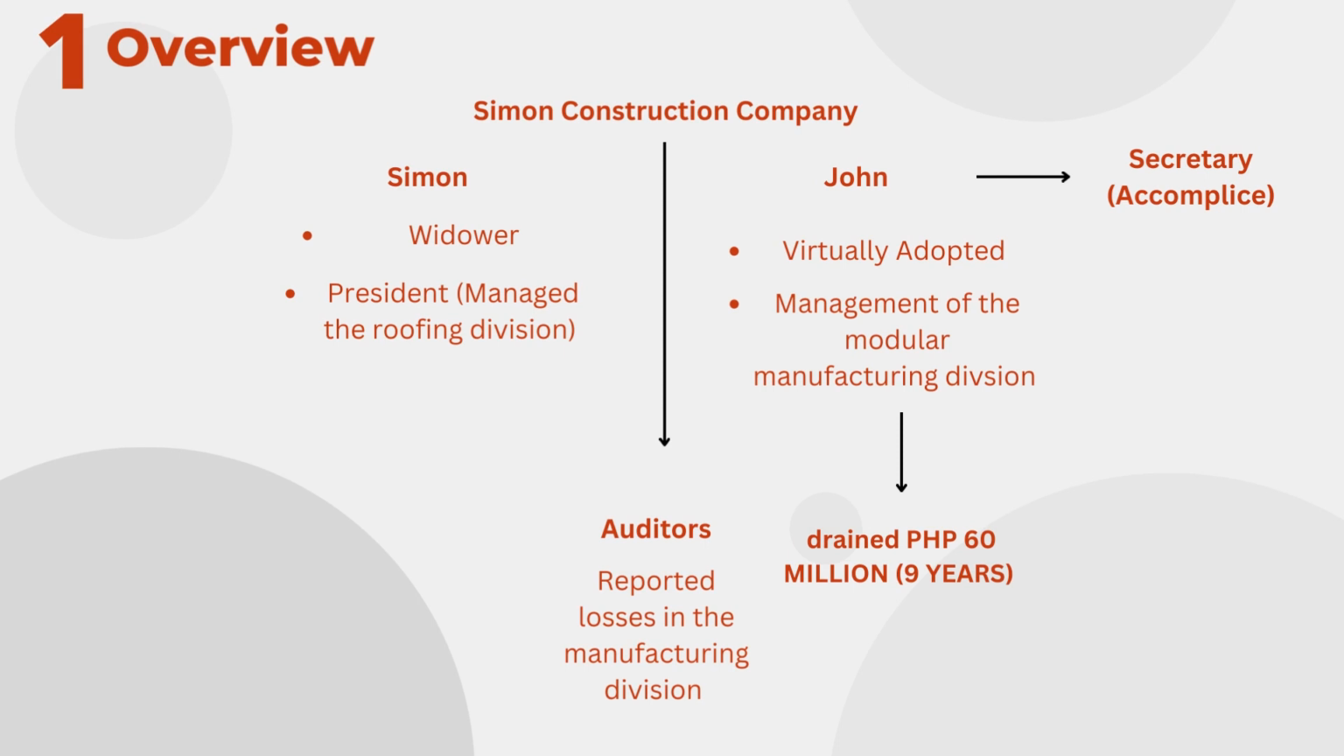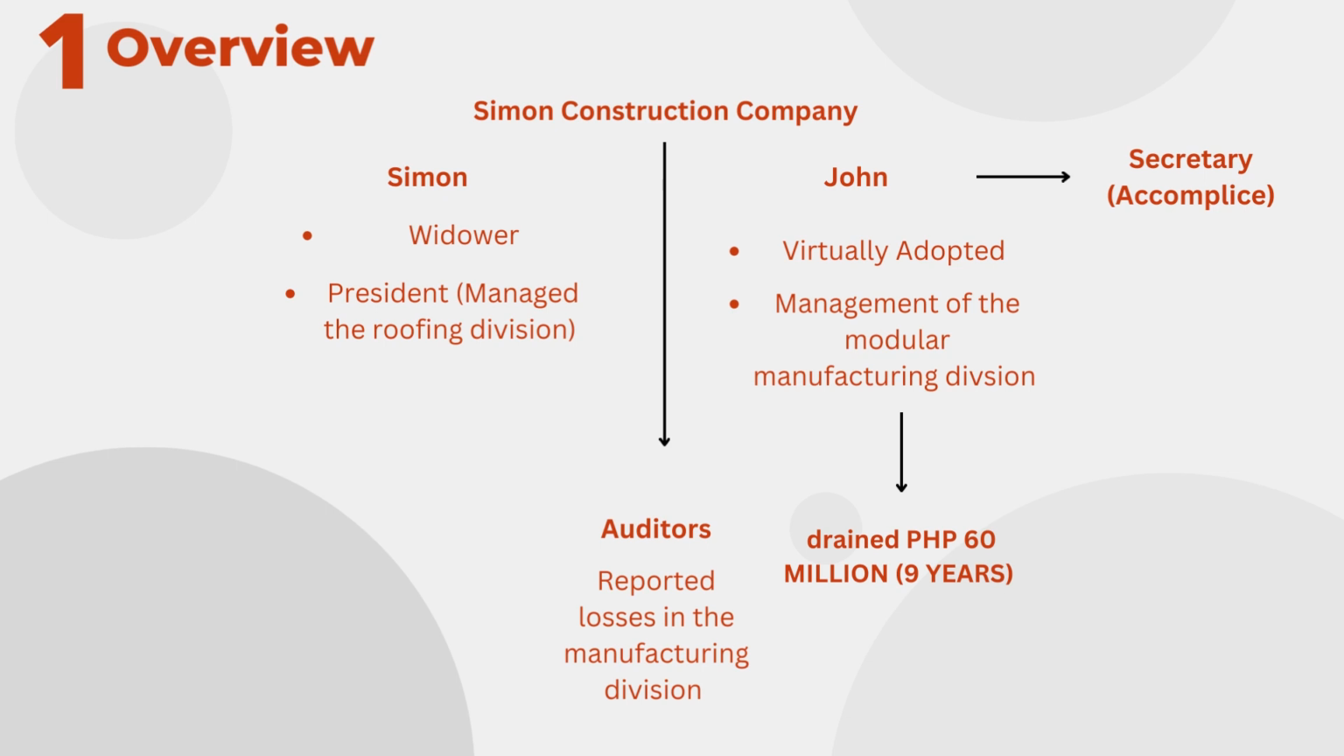and here are the two main characters: Simon, who is the president and managed the roofing division, and John, who was virtually adopted by Simon when he ran away from the orphanage, and whose task is to manage the manufacturing division. The relationship of John and Simon is like a father and a son. To emphasize, John handles the bids for the manufacturing job, due to the busy schedule of Simon. Now, John took advantage of the situation, and with his compliance, the secretary, they manipulated inventory, sales, money, equipment, and so on.